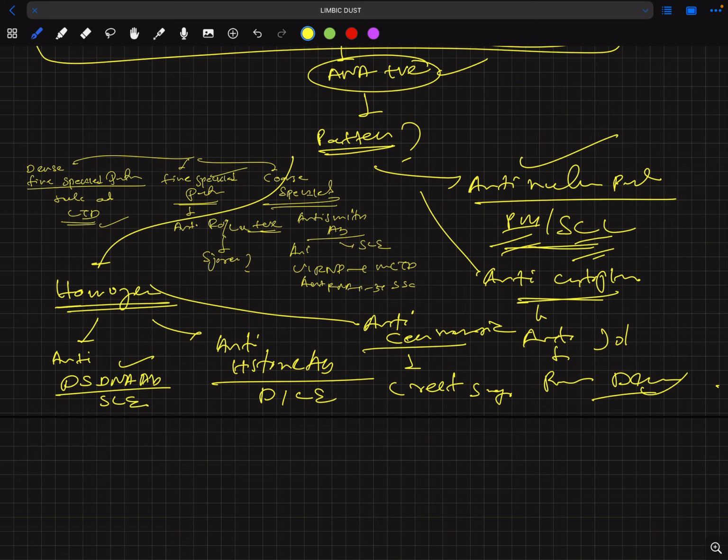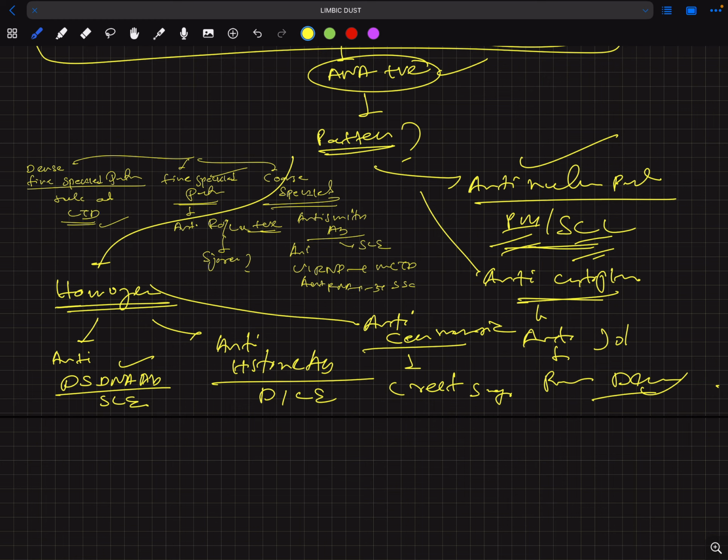In the homogeneous pattern, there are two things: anti-histone antibody and anti-dsDNA antibody. Anti-histone antibody is indicative of drug-induced lupus. Anti-dsDNA antibody is seen in SLE. And the anti-centromeric antibody is seen in CREST syndrome. So these are all the patterns of antibody.